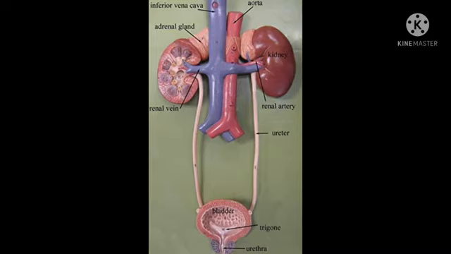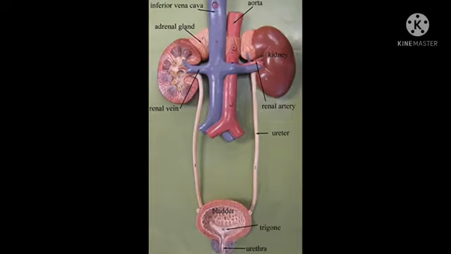Okay. Our next topic is kidney structure. In human beings, there are a pair of kidneys in the abdominal cavity attached to the dorsal body wall, one on either side of the backbone.